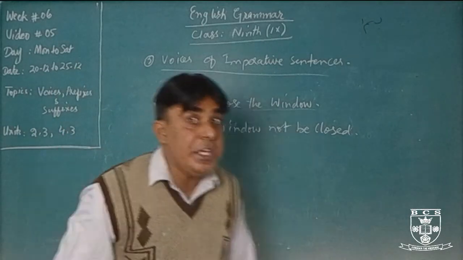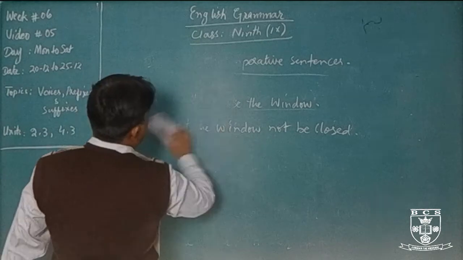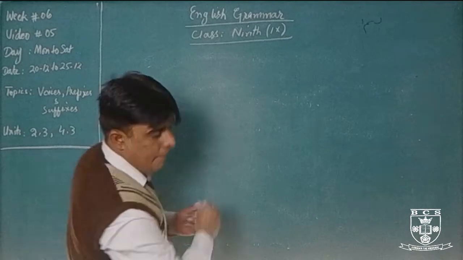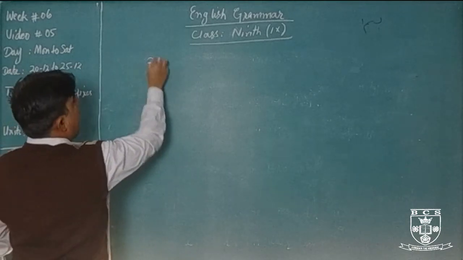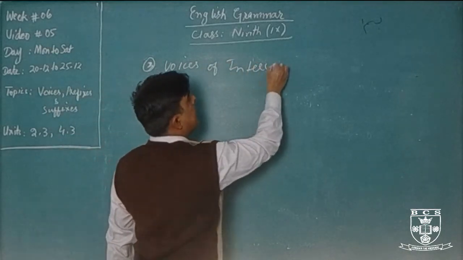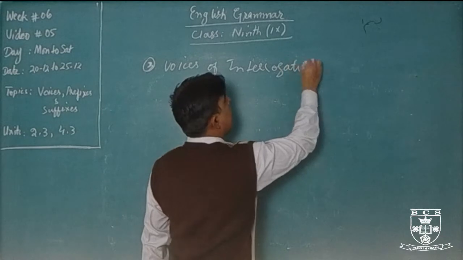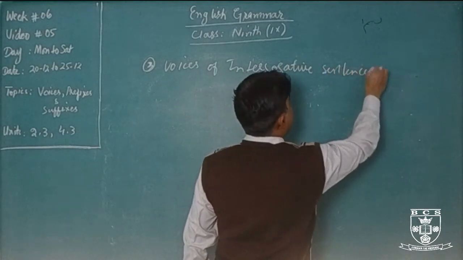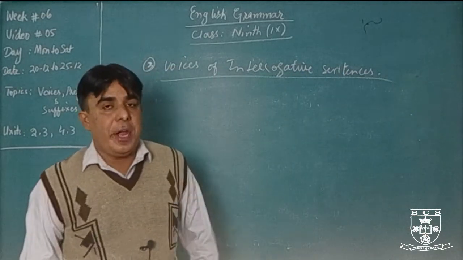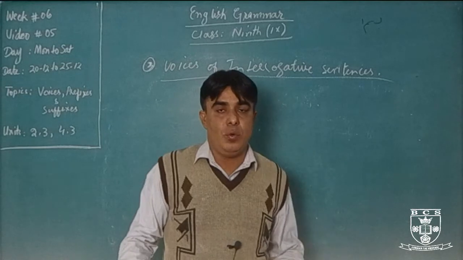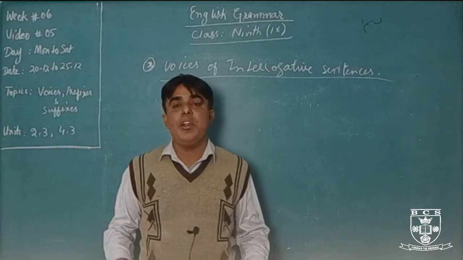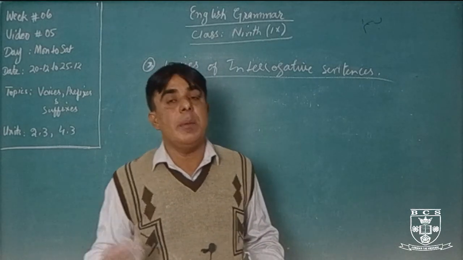Next is voices of interrogative sentences. Interrogative sentences have two kinds. For example, number one, interrogative of tenses or modals, formal interrogative you can say. Number two, interrogative WH family.